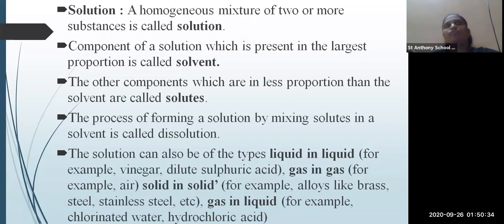For example, if you are making a lemon sherbet, the quantity of solute, that is lemon juice and salt, is very less. You are adding sugar in more quantity, so sugar will be the solvent, the salt and lemon juice will be the solute, and the resulting mixture will be the solution. The process of formation of a solution by mixing the solute and solvent is known as dissolution.